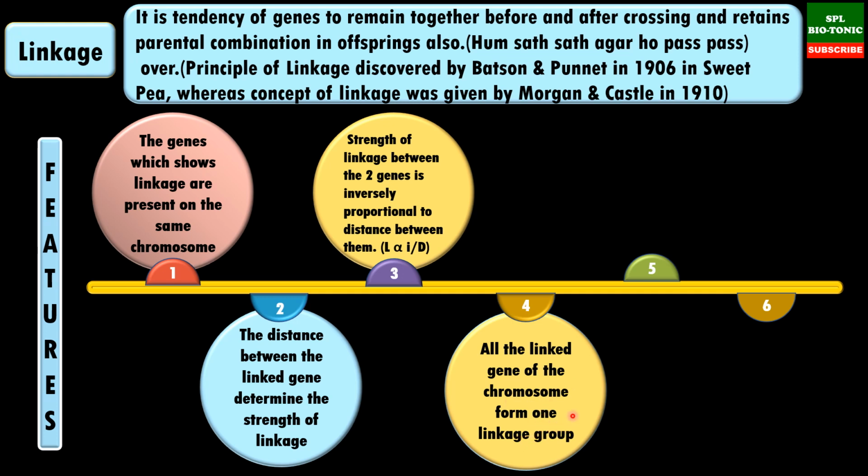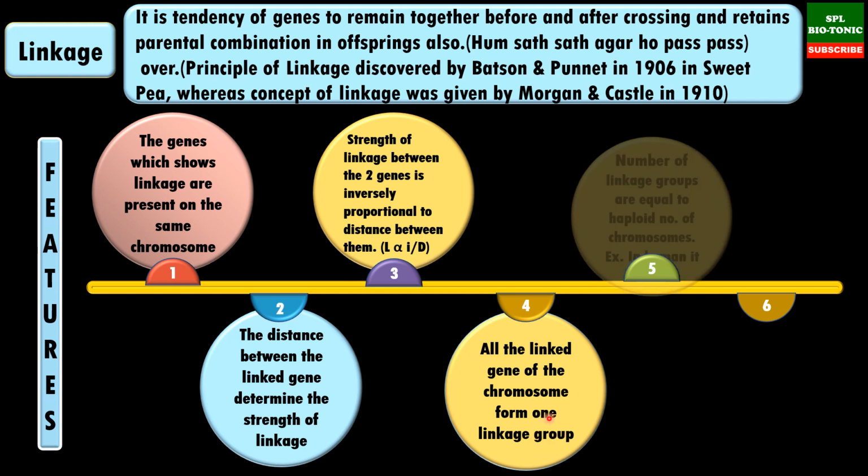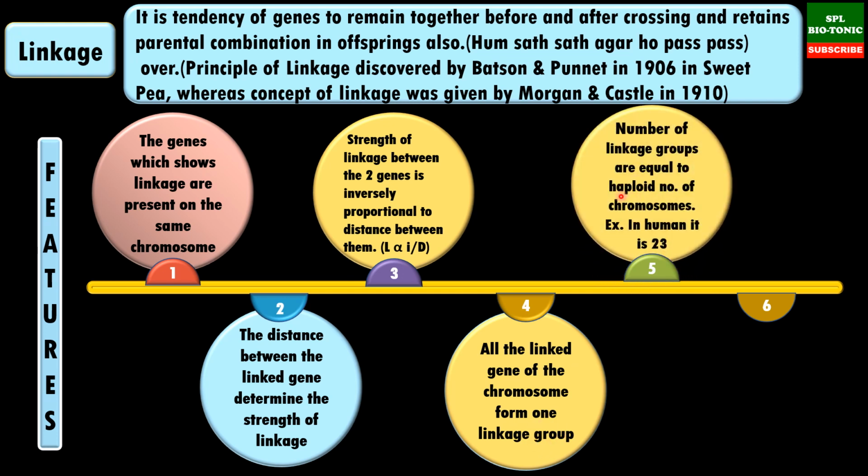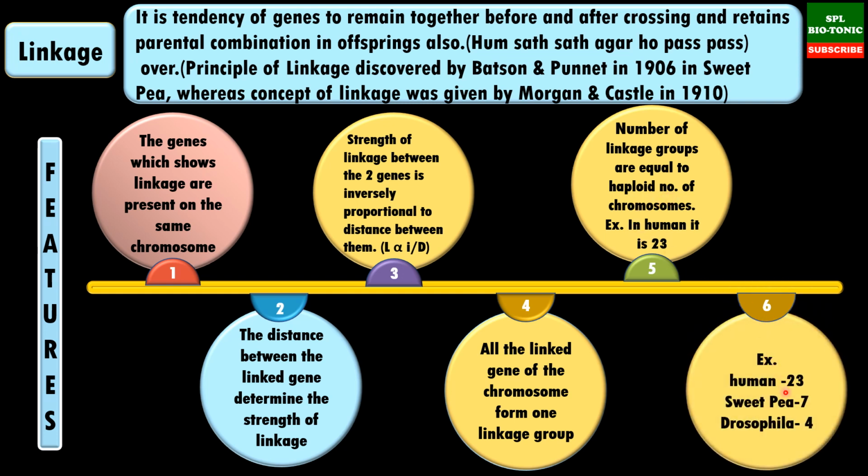Now we know that the genes are present in linear fashion on the chromosome, and these genes form a linkage group, and the number of linkage groups is equal to the haploid number of chromosomes. So the number of linkage groups in human is 23. In case of sweet pea it is 7, whereas in case of Drosophila it is 4. So these are the number of linkage groups in various organisms.